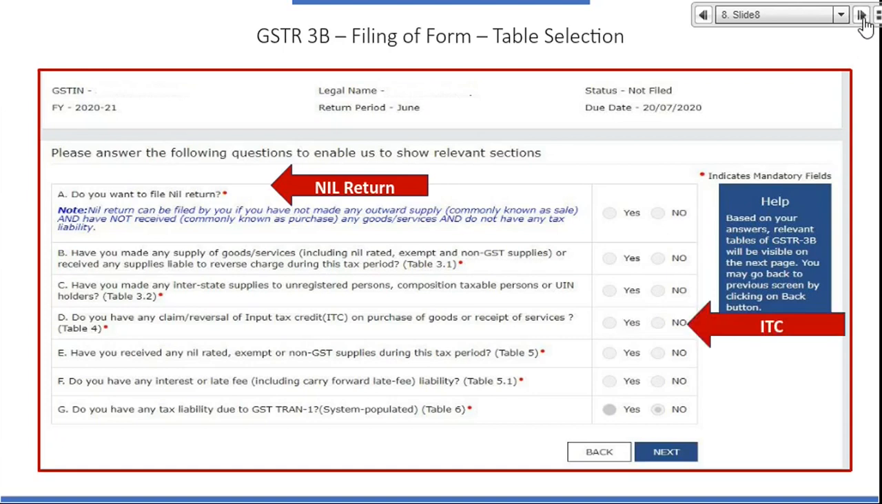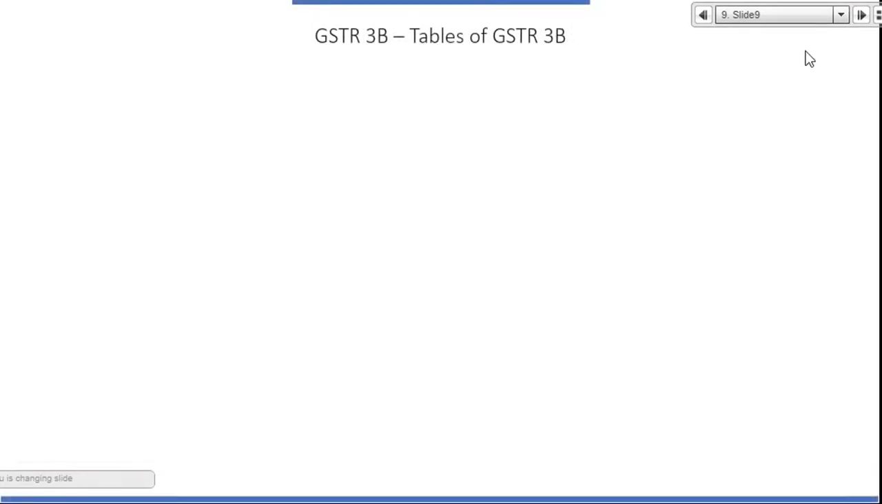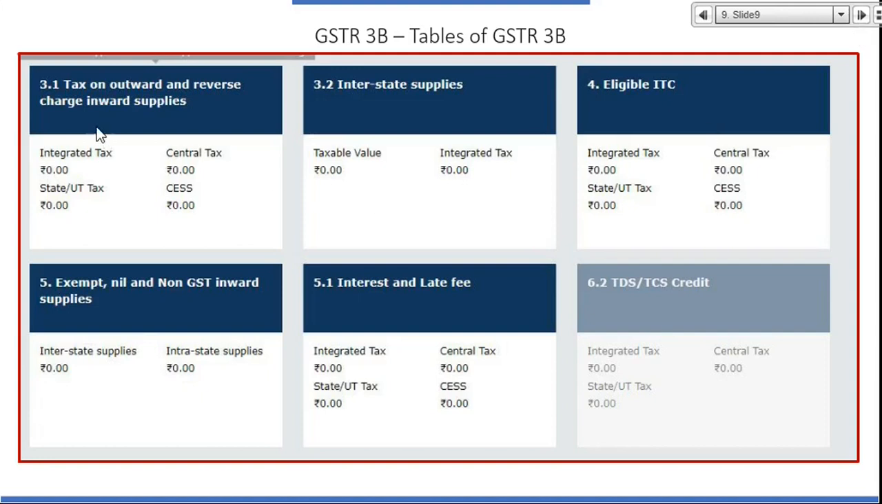So see here, if you want to claim ITC, number D, click on yes, right? If you have interest or late fee, click on F, yes, right? Next you go, see here, these boxes will appear. So if you only click on outward supply, 3.2, 4, 5, 5.1 and 6.2 will not be there. There only will be the 3.1 table for reporting of outward supply, right?